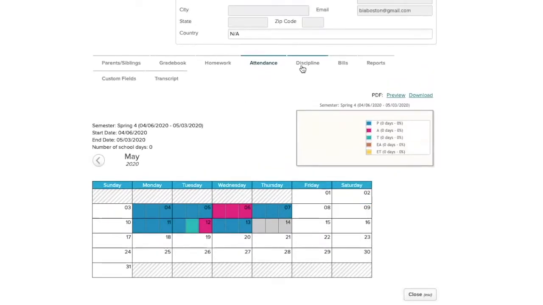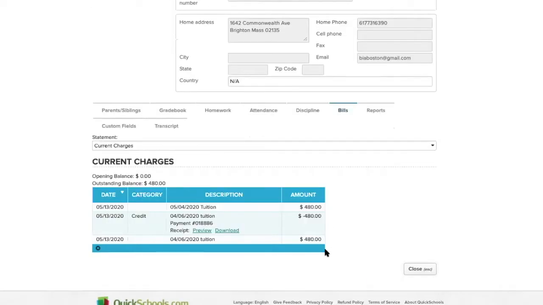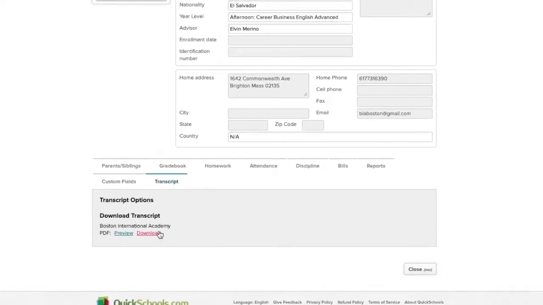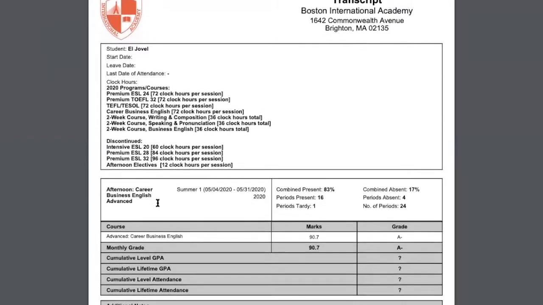To view your attendance and academic probations, go to the Discipline tab. If you have any probations, you will see them under the Discipline tab. You can see your current or past bills by clicking on the Bills tab. You can see if your bill was recorded as cash, credit, or check. To check your transcript, go to the Transcript tab. In this tab, you can see all of the classes and more details that you have taken while at BIA.